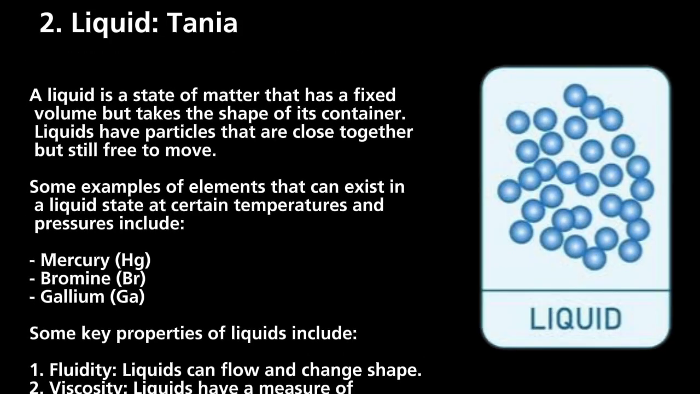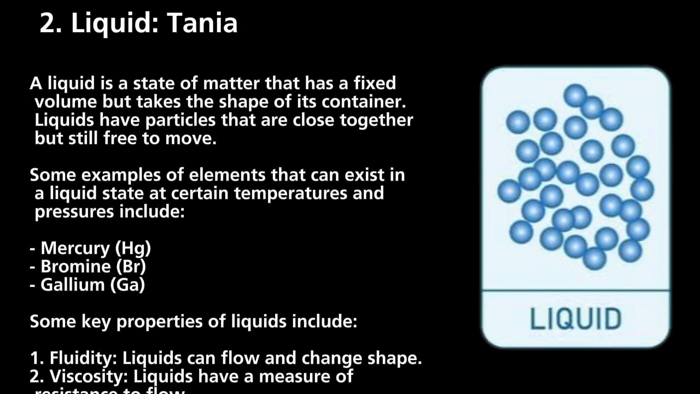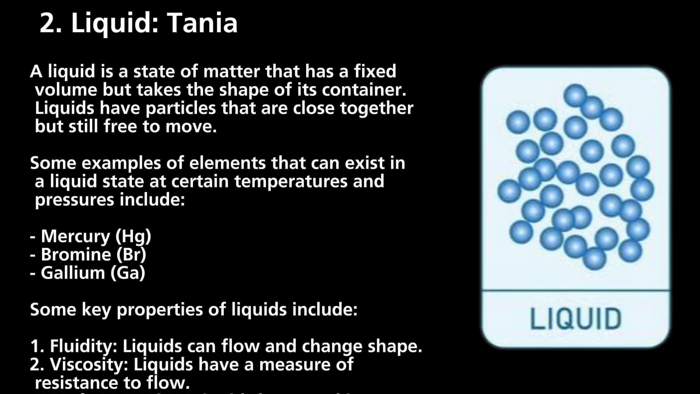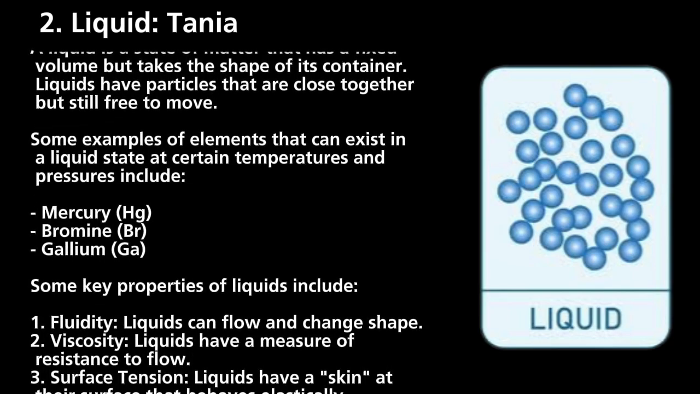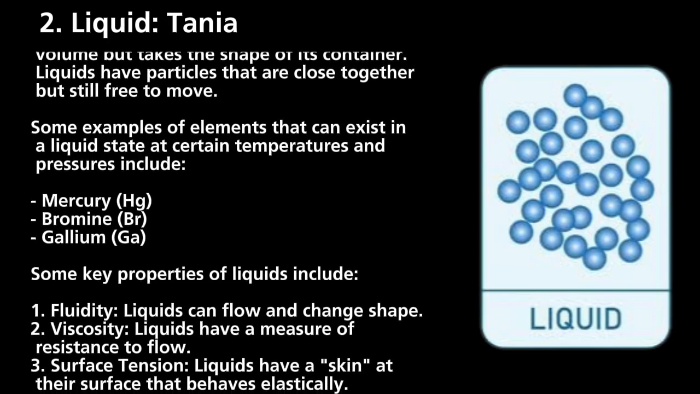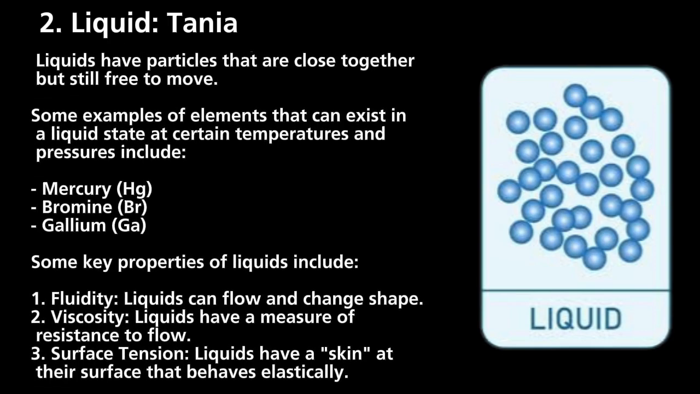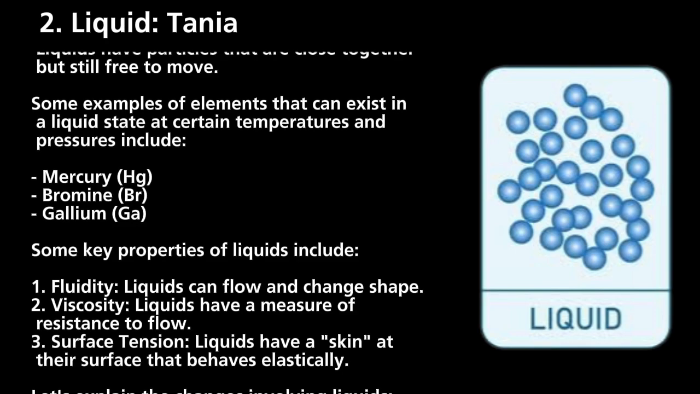A liquid is a state of matter that has a fixed volume but takes the shape of its container. Liquids have particles that are close together but still free to move. Some examples of elements that can exist in a liquid state at certain temperatures and pressures include mercury, bromine, and